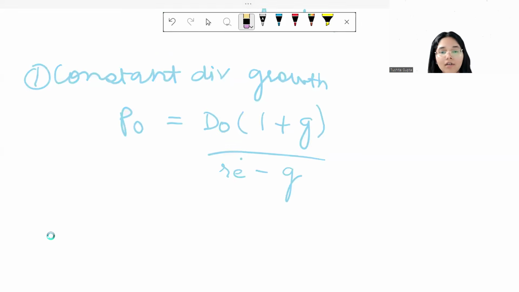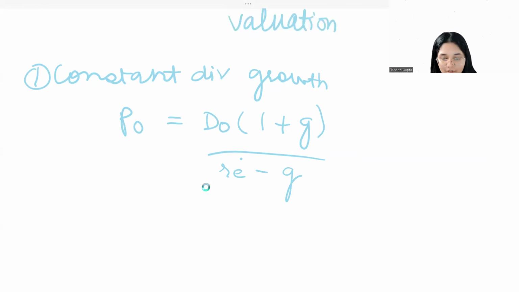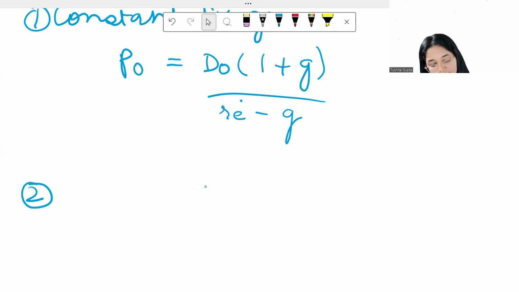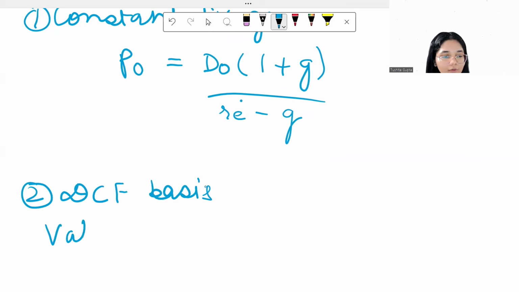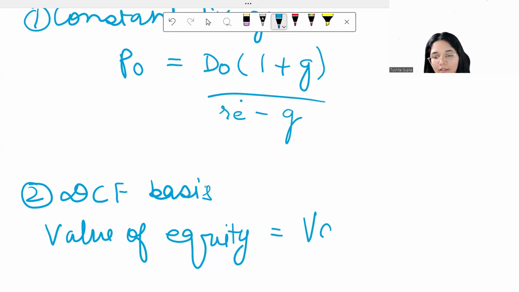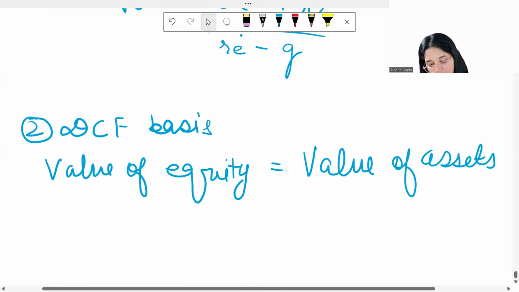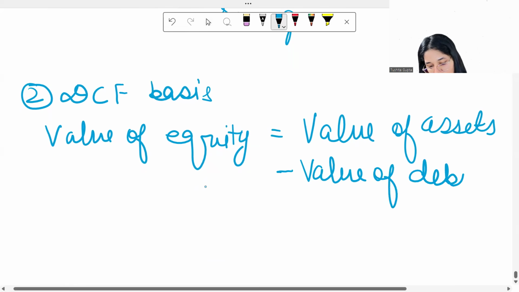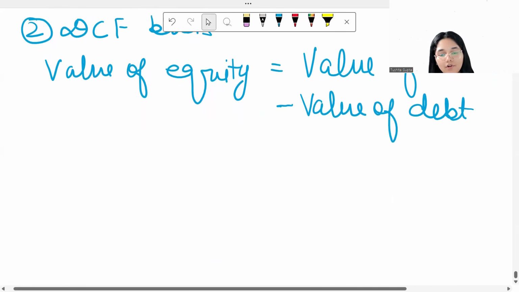Now let's talk about another kind of method which is available under your cash flow based valuation methods. So under that, the second method which is available to you is a discounted cash flow basis method. Now over here, it's very simple. The value of equity that you have is equal to your value of assets minus the value of your debt. This is the formula that you're supposed to use for your discounted cash flow basis. Now with this, we are finished with the valuation of equity.